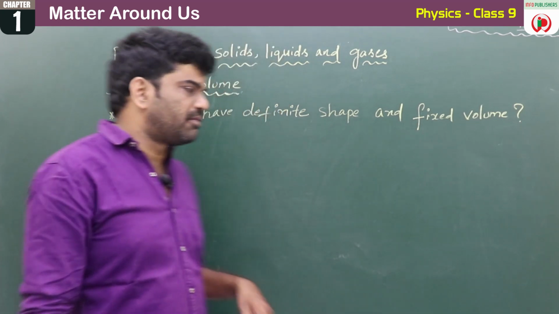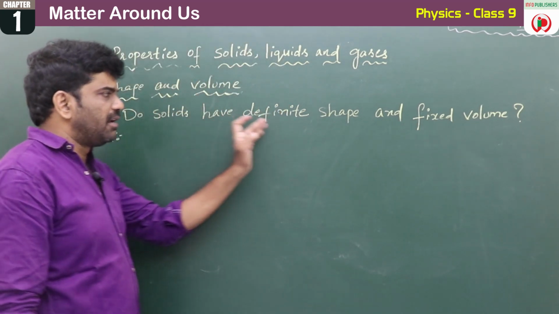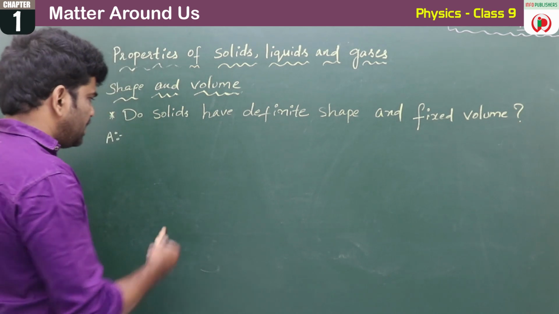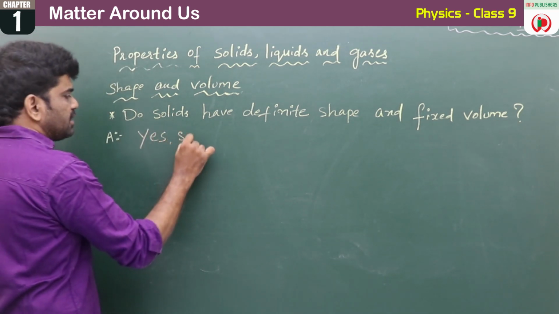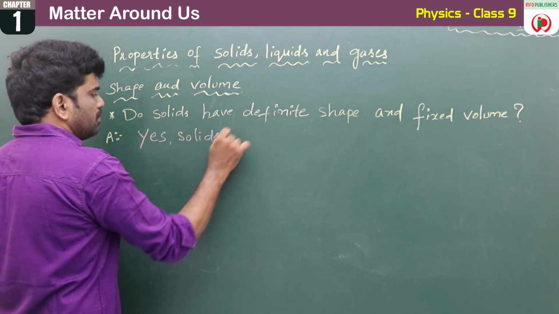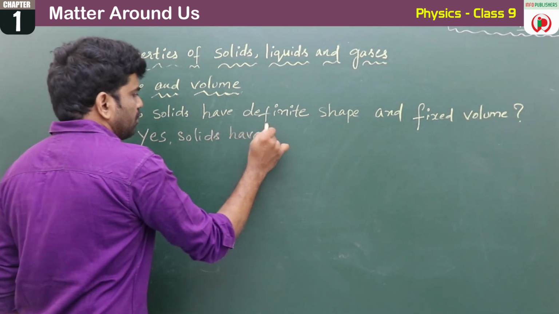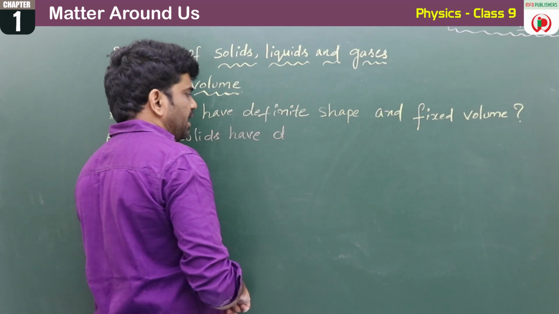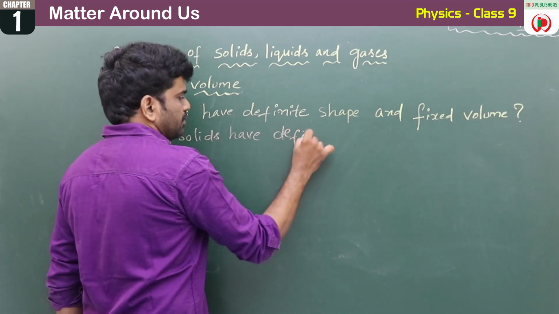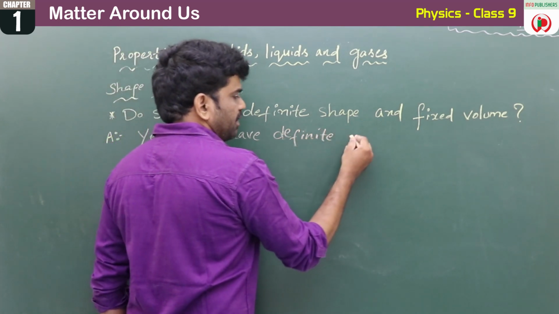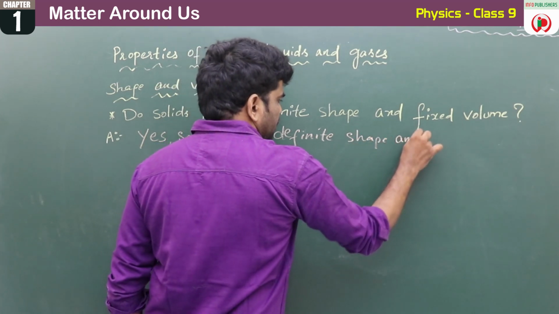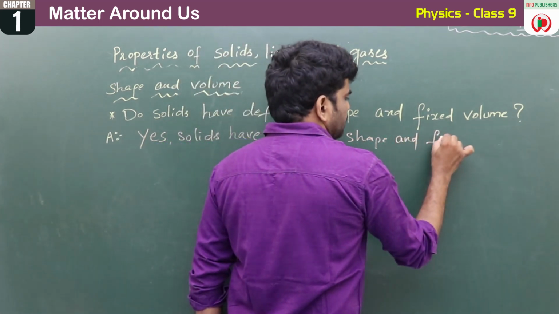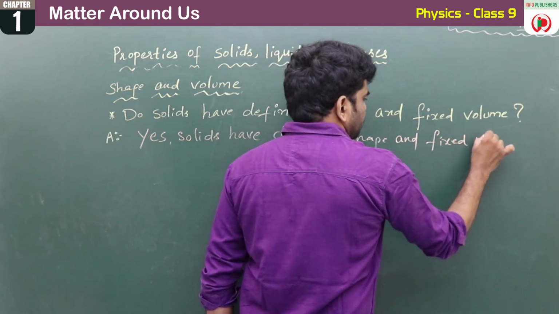So the answer to the question, do solids have definite shape and fixed volume, is yes. Solids have definite shape and fixed volume.